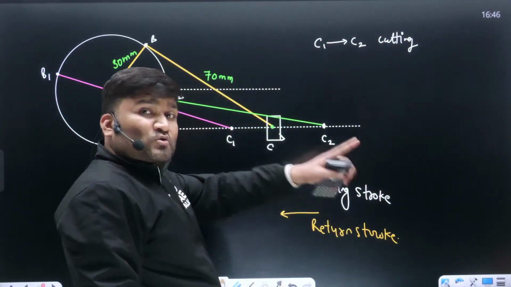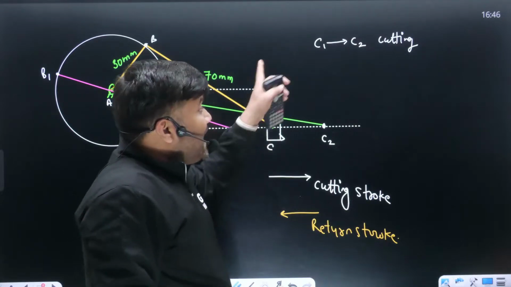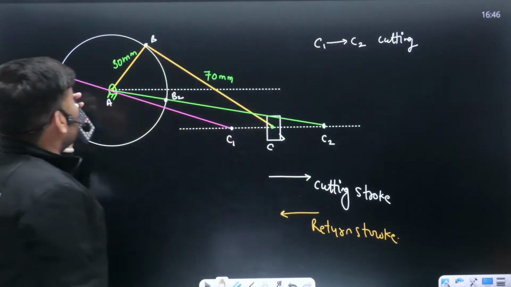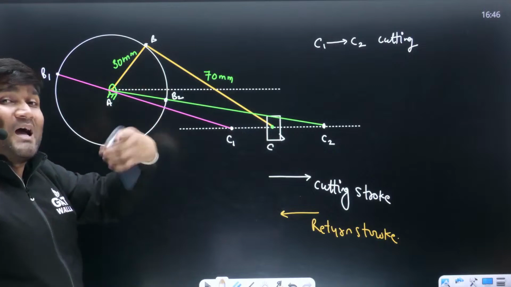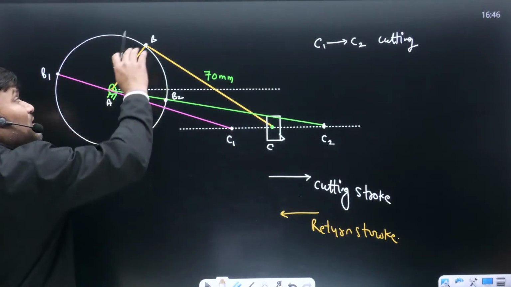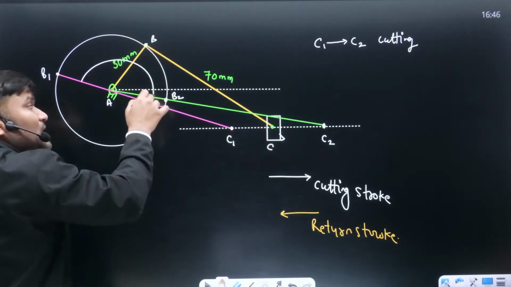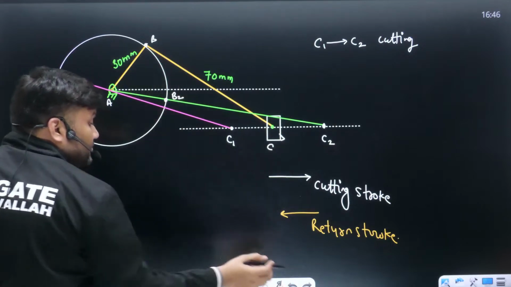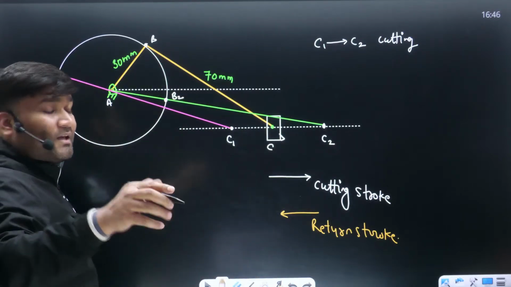It means C2 to C1 you are going to have return. And C1 to C2 is cutting. It means B1 to B2 you are going to have the cutting stroke, when your crank will move from B1 to B2. A motor is not given. Motor they have not given.